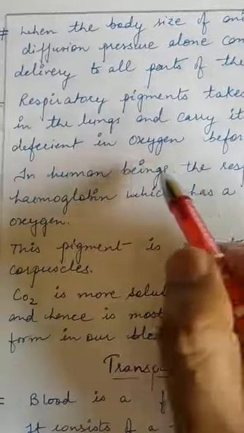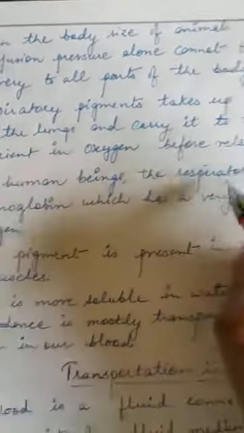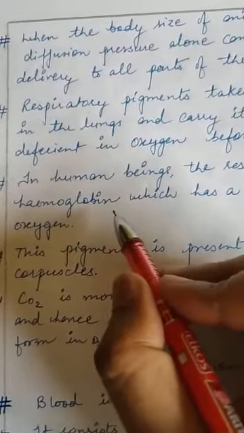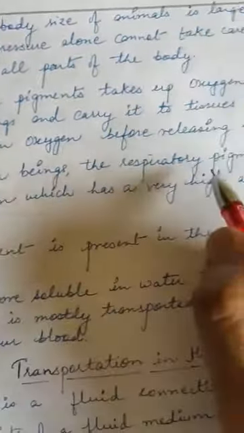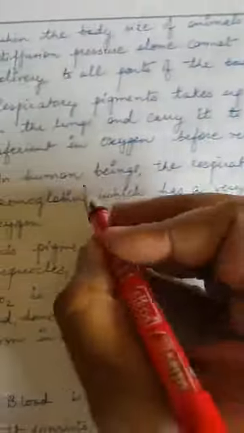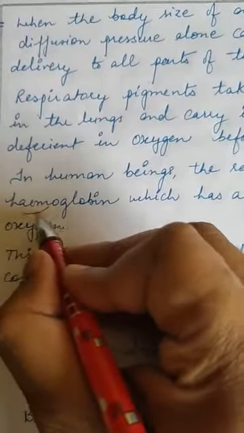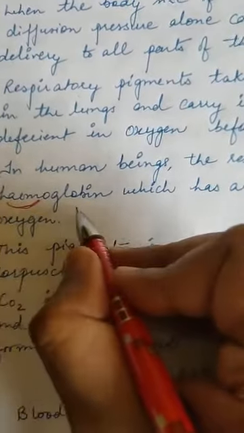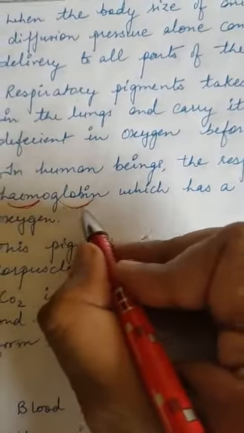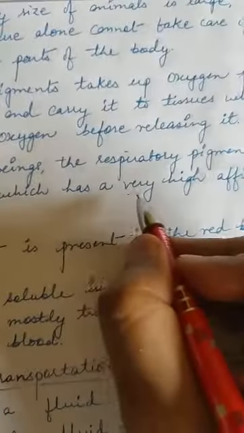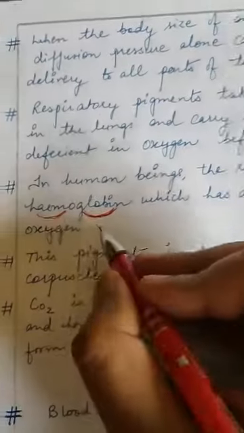In human beings, the respiratory pigment is hemoglobin. The word heme stands for iron, and the word globin is protein, which has a very high affinity for oxygen.